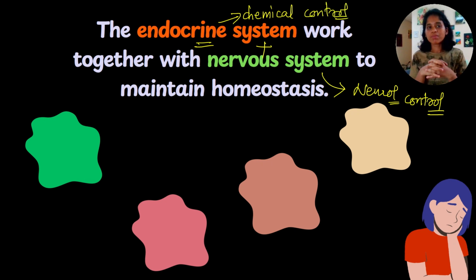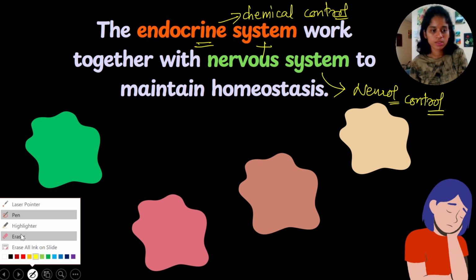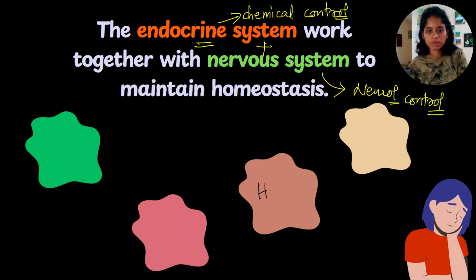So nervous system communicates to your body. Nervous system has a communication network of neurons. Also, endocrine system communicates to your body. Endocrine system has a communication network of chemicals or hormones. Chemicals are nothing but the hormones, right? And this endocrine system and nervous system communicate with each other. They connect through hypothalamus. This is really interesting. See, this is hypothalamus, the master controller. And this is nervous system.